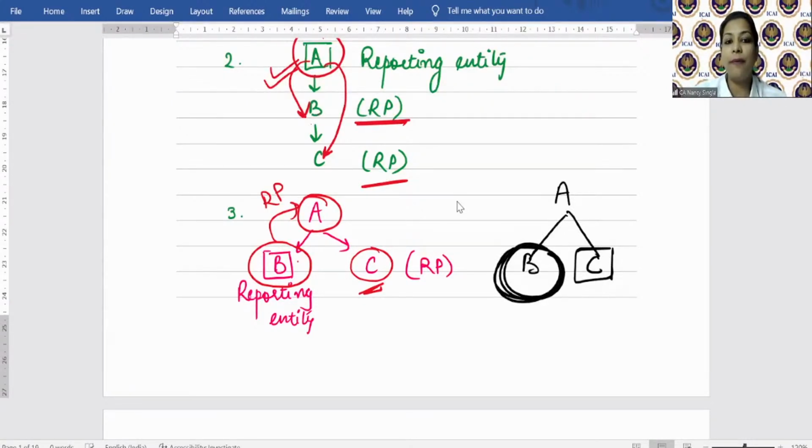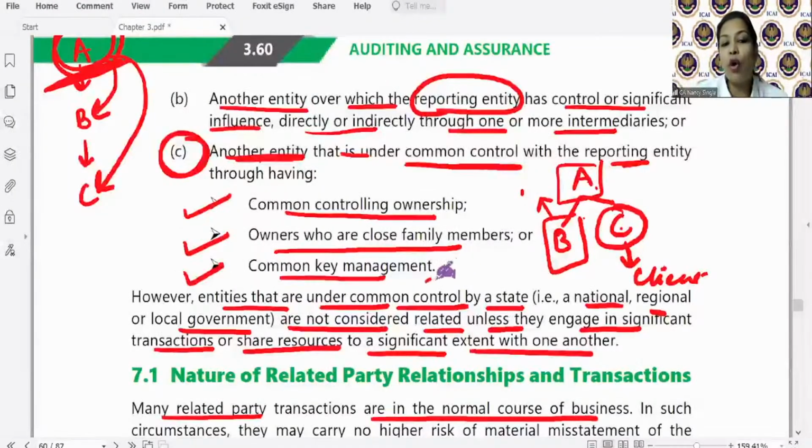B. Or let's say B is under direct control of, let's say, the director is Mr. A here. And with respect to C, director is Mrs. B here. Right? So close family members or common key management, directors are common.